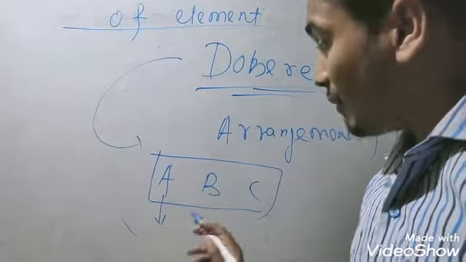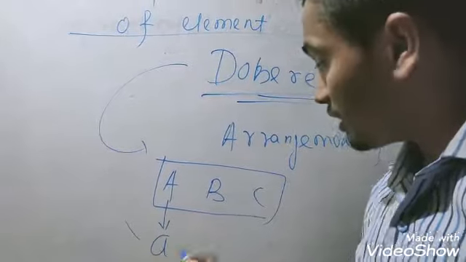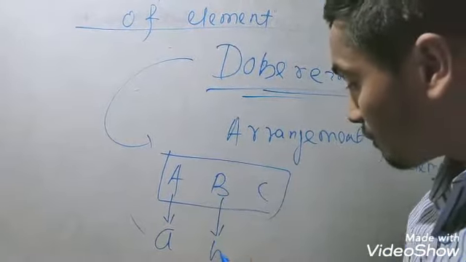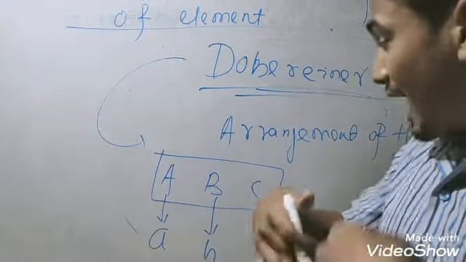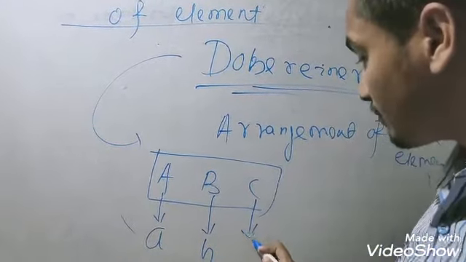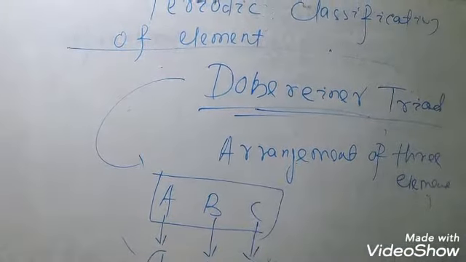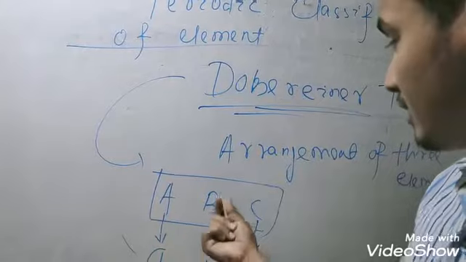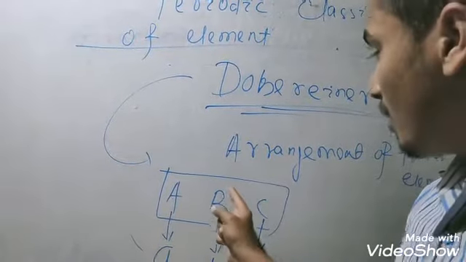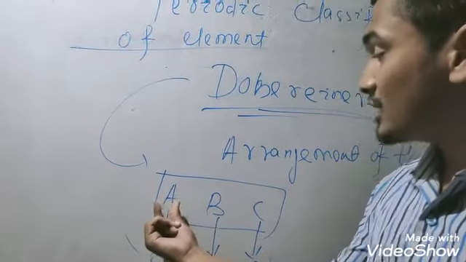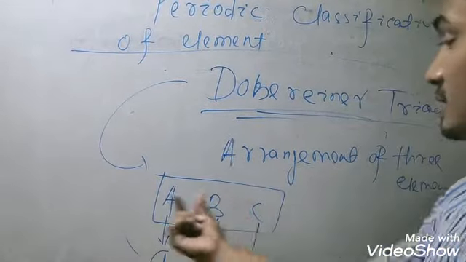Suppose A has atomic weight small a, B has atomic weight small b, and C has atomic weight small c. According to Dobereiner, the weight of the middle element is equal to the average weight of the two extreme elements.